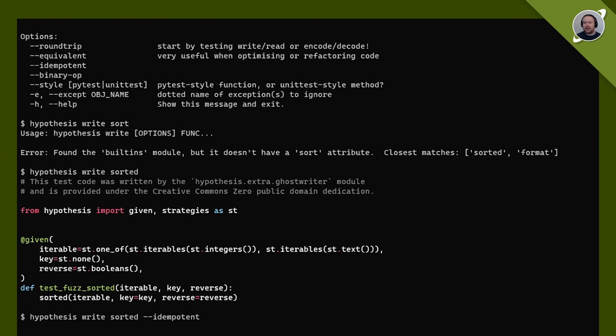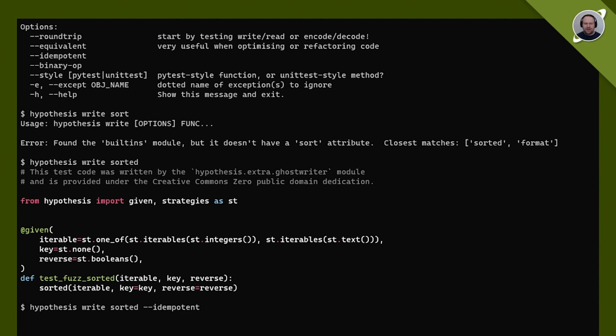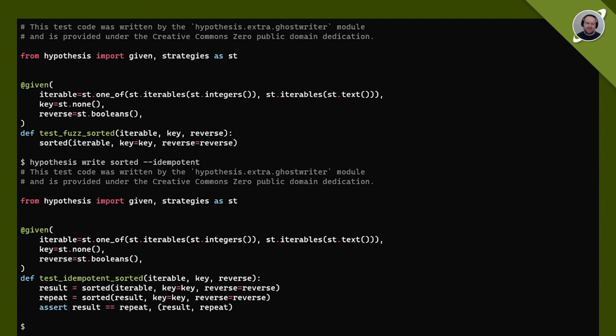Hypothesis knows about idempotence. That is, if you sort a thing a second time, it shouldn't change anything additional to sorting the first time. And if we ask Hypothesis to test that, you can see it does indeed check that the result and then the repeat result are equal.